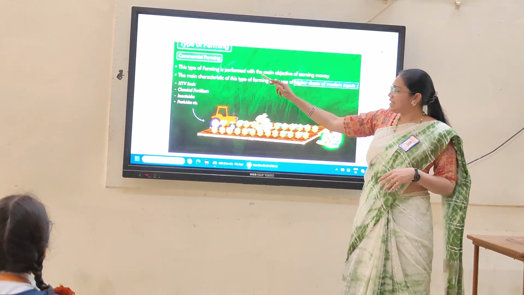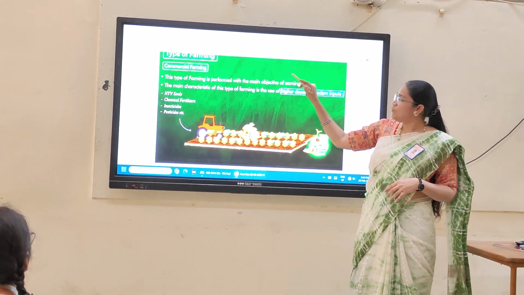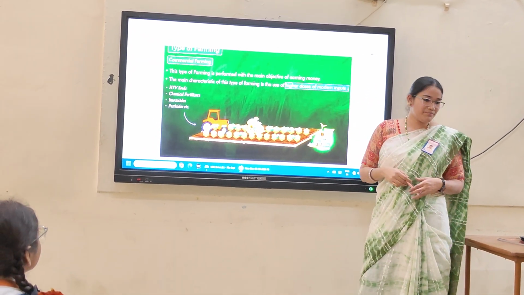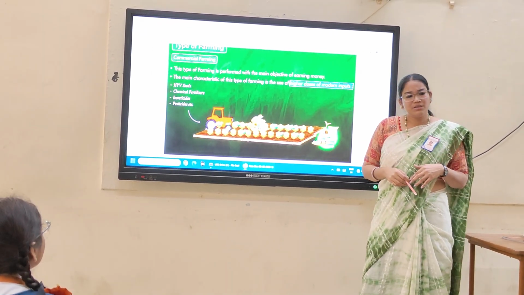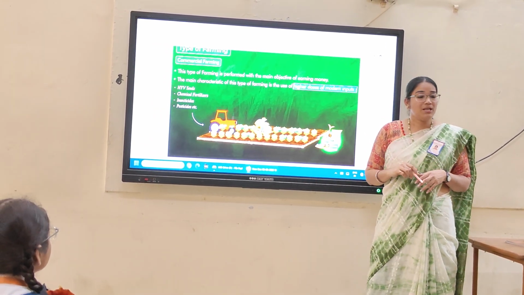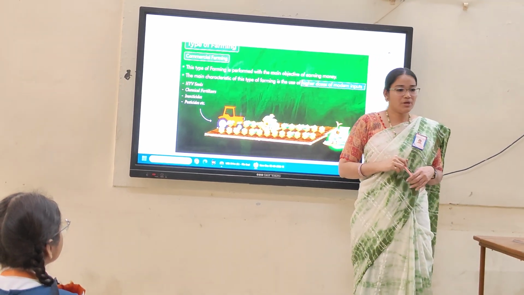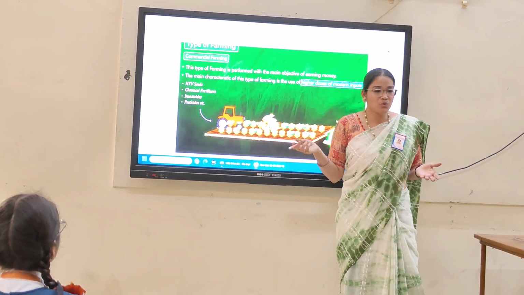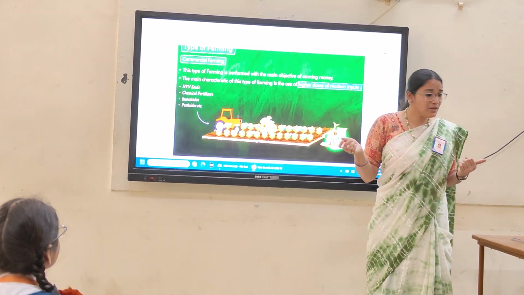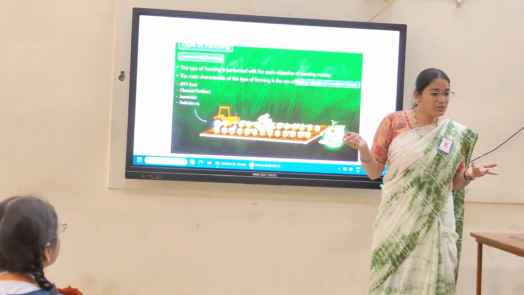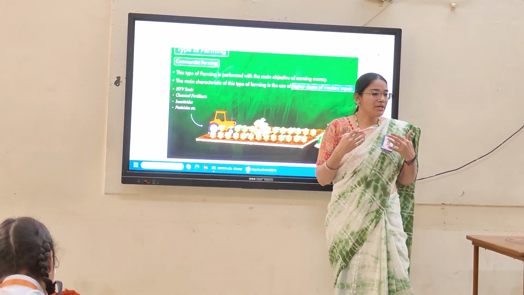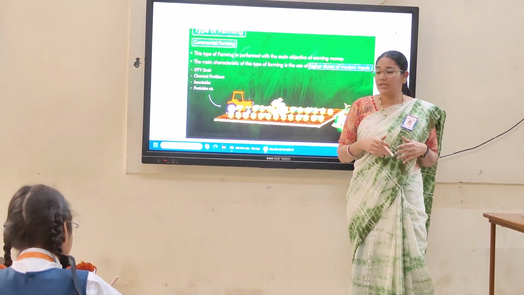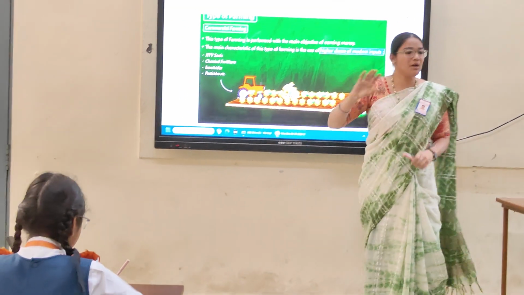Understood? So, the type of farming we perform more to earn money. To which crops do they earn more money, meaning the commercial crops, like cash crops. Okay? Cash crops means what? Tobacco, rubber, cotton, jute. These are all the crops. After growing, the farmer gets more income. Clear? This time we call this commercial.